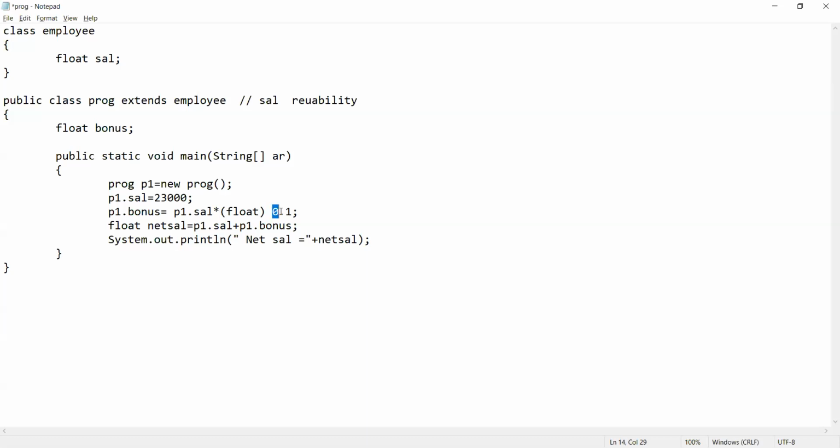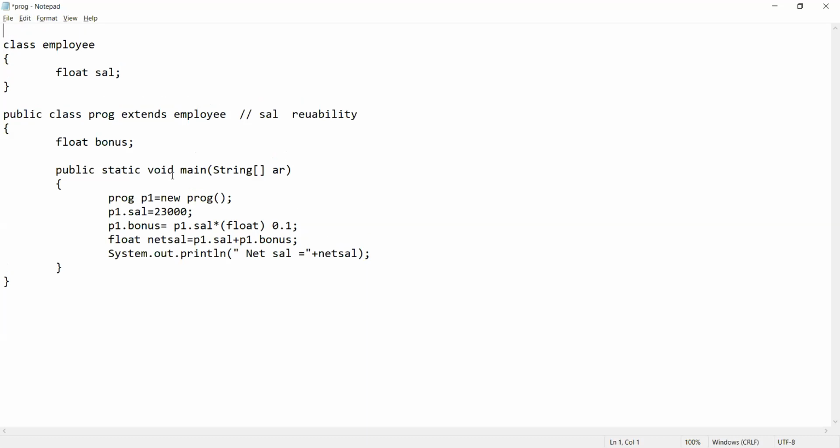I'm doing narrowing because 0.1 has been taken as a double and I'm trying to store this particular value in the float, right? So that is why I've done narrowing, and narrowing should be manual in Java. So that is why I've written the data type to which I wish to convert.